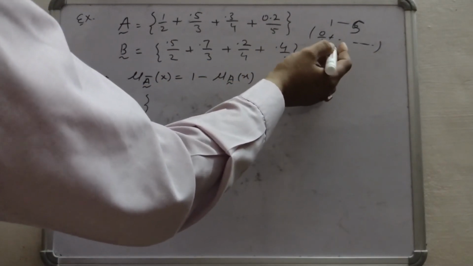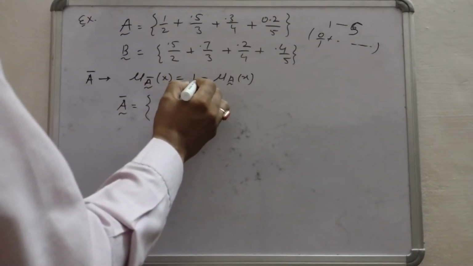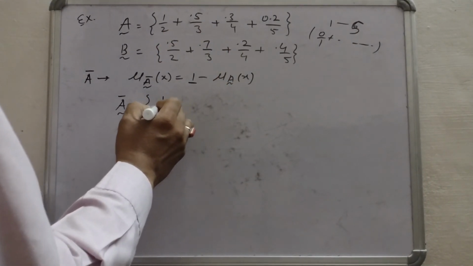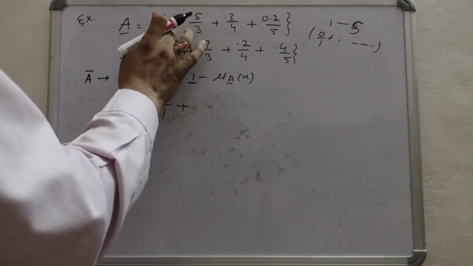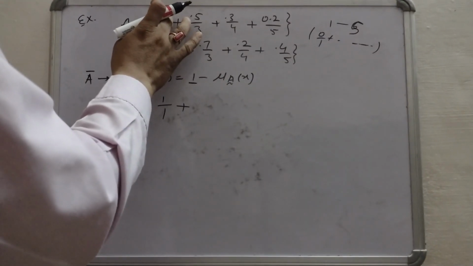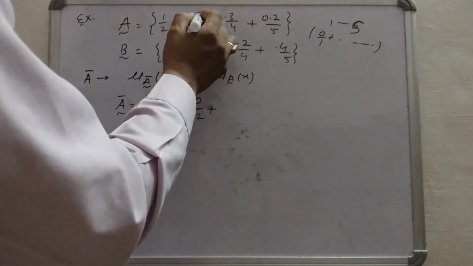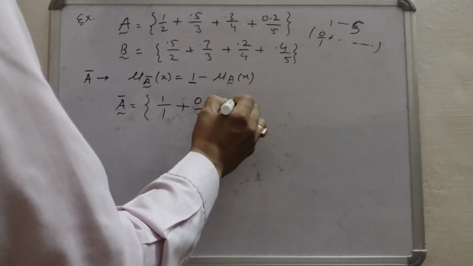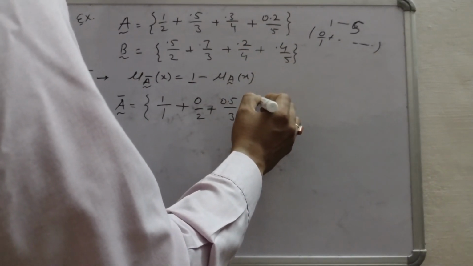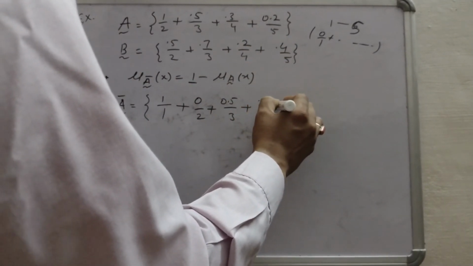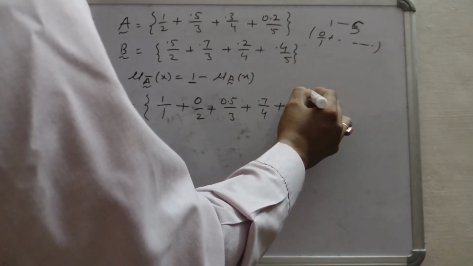If we subtract these membership values from 1, I get 1/1 plus, for element 2, 1 minus 1 is 0/2, then 1 minus 0.5 is 0.5/3, plus 1 minus 0.3 is 0.7/4, plus 1 minus 0.2 is 0.8/5.